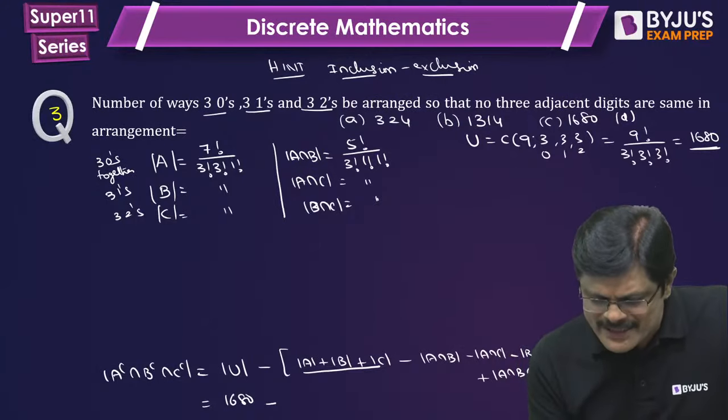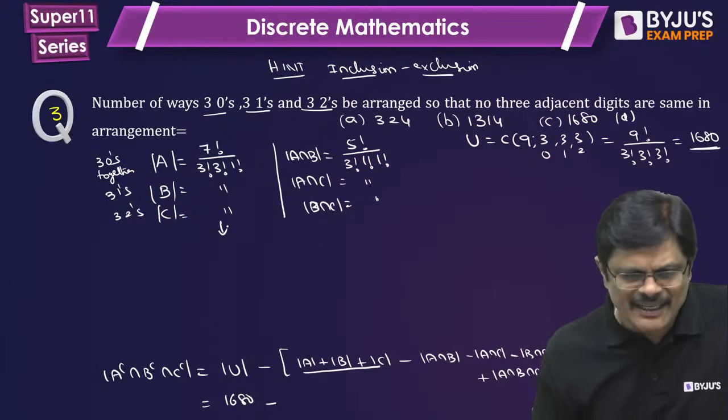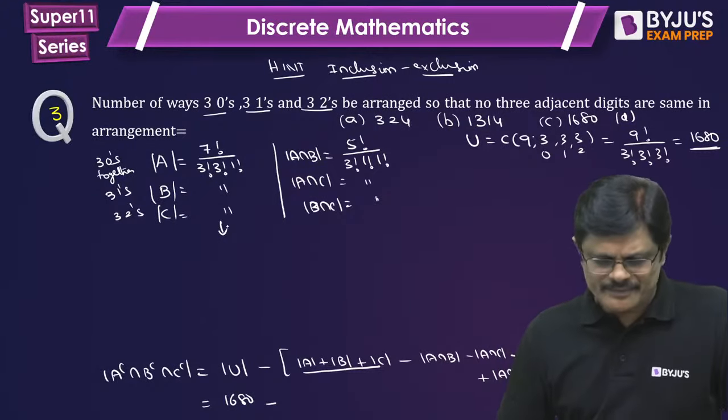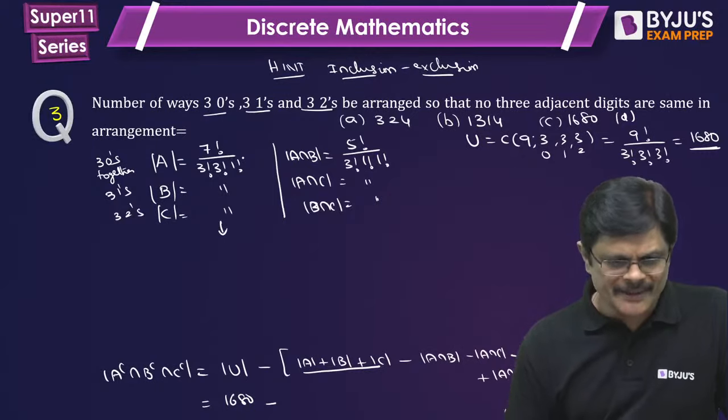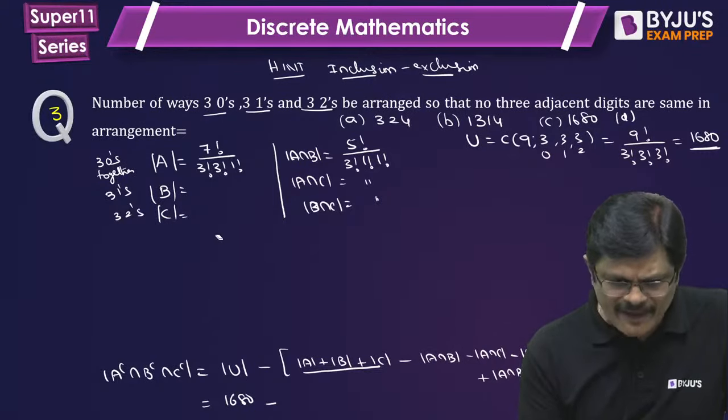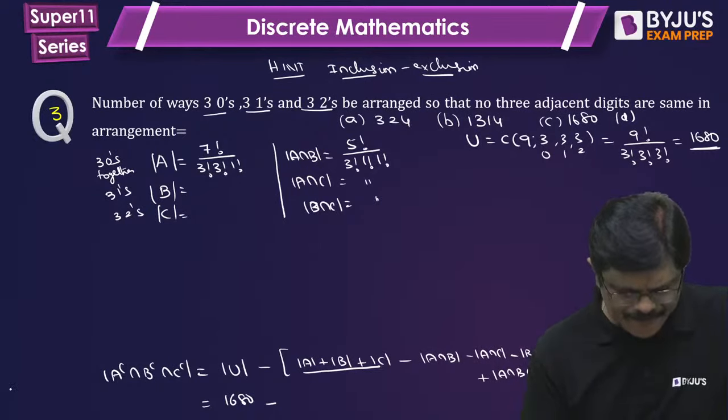So please tell me what is this answer. Can someone tell me what is the answer for 7 factorial by 3 factorial into 3 factorial? Because the answer is same for all the three. Can someone simplify and tell me this answer quickly?